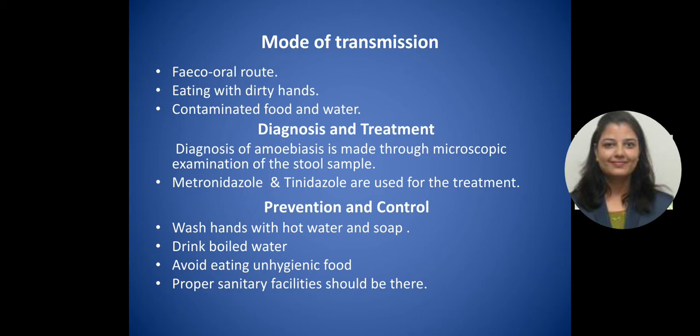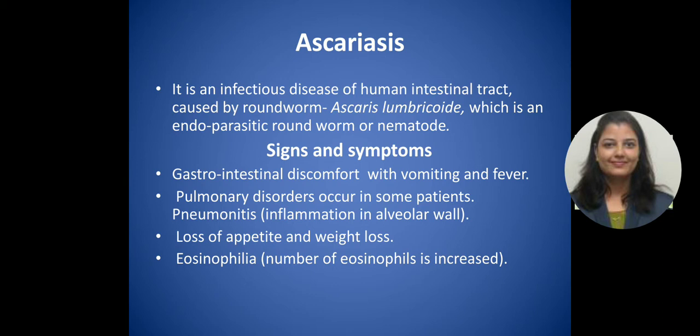A person has to drink boiled water only. Then they have to avoid eating unhygienic food like roadside food. Proper sanitary facilities should be there, and they have to follow those sanitary facilities to avoid this kind of infection.